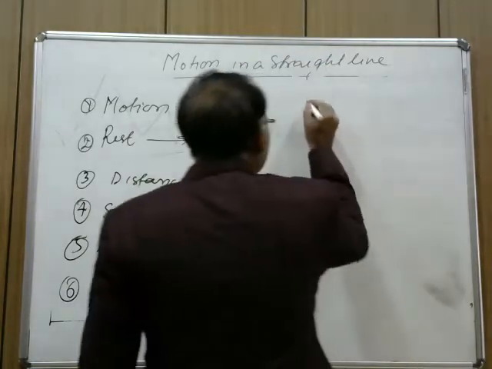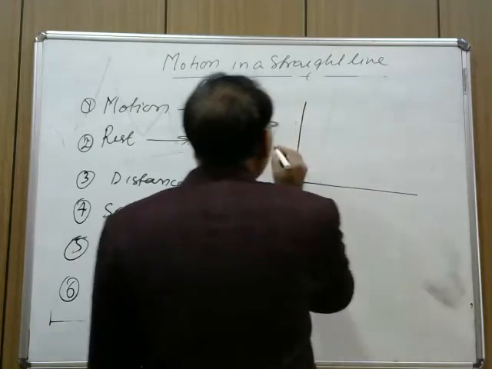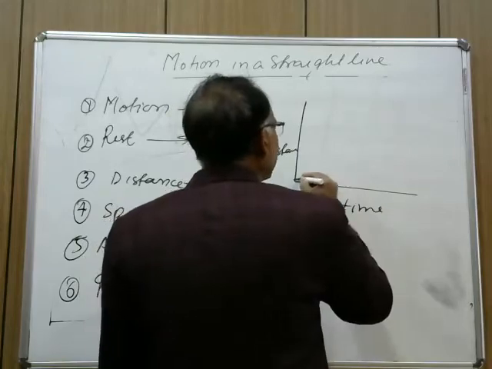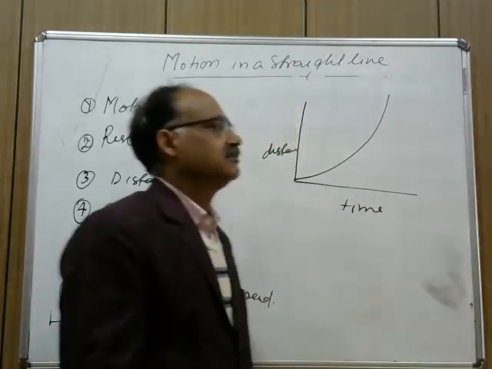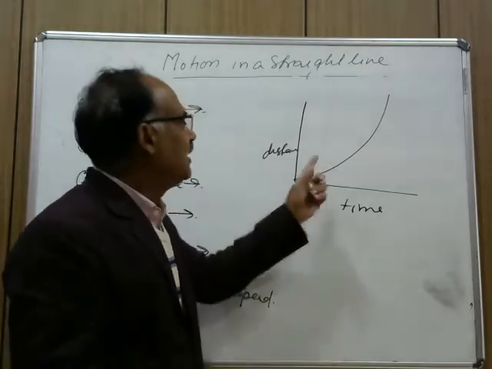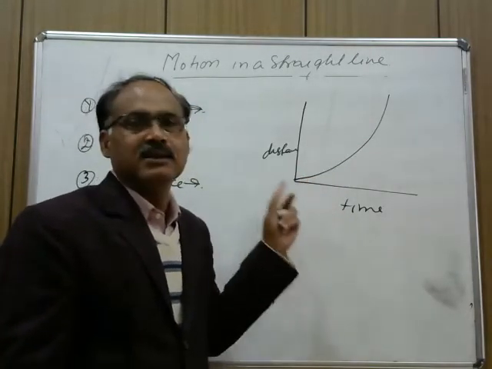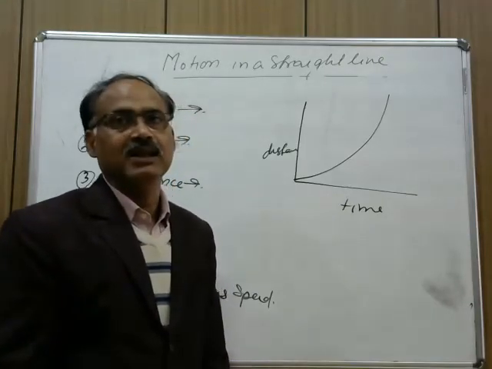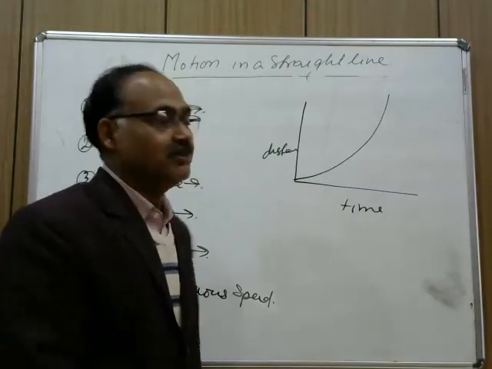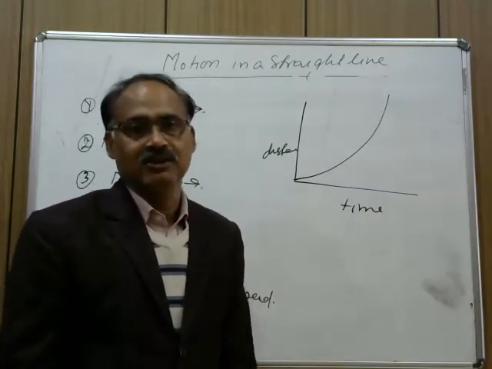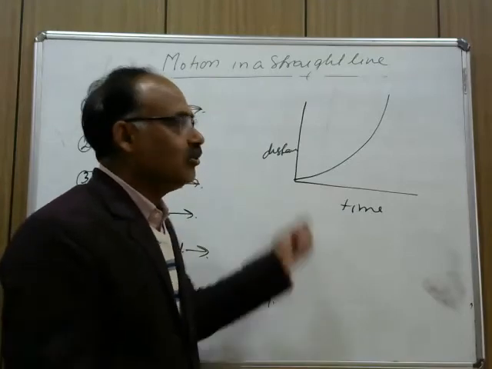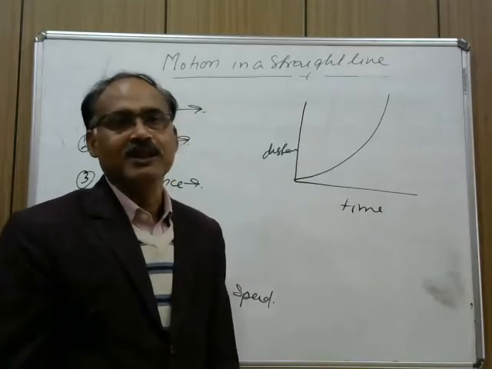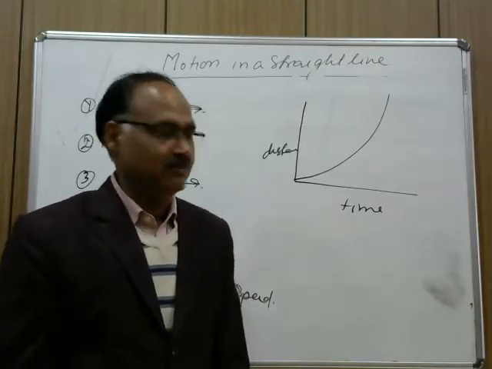Now for example, this is distance, this is time, and the distance time graph is like this. If the graph is curved like this, it is the condition of non-uniform motion, that is body is not covering equal distances in equal intervals of time. And if it would have been a straight line, then it is the case of uniform motion, that is body is covering equal distances in equal intervals of time.